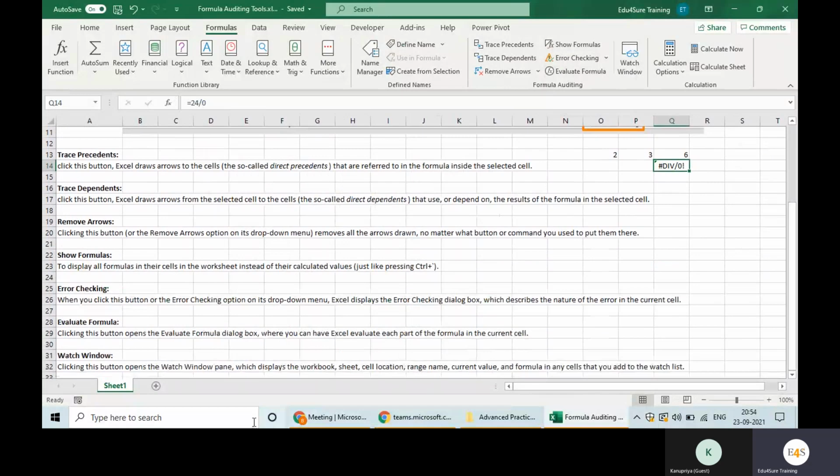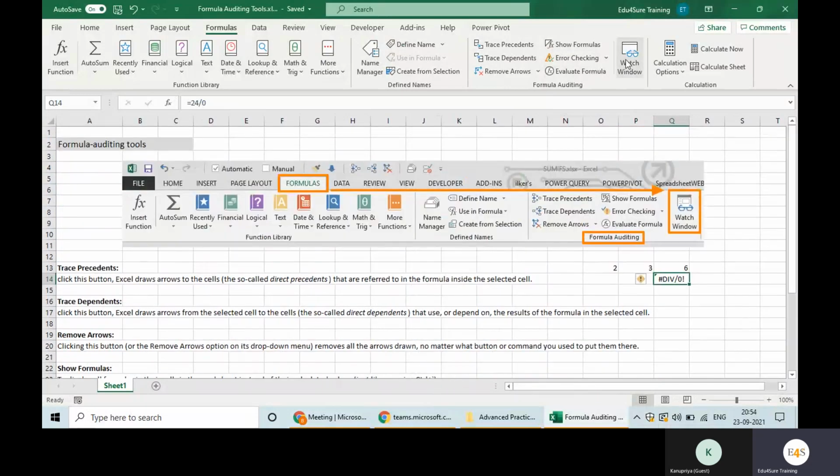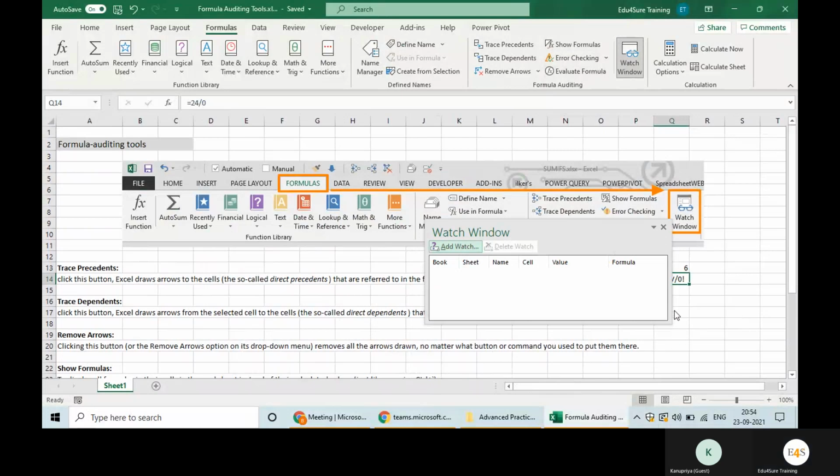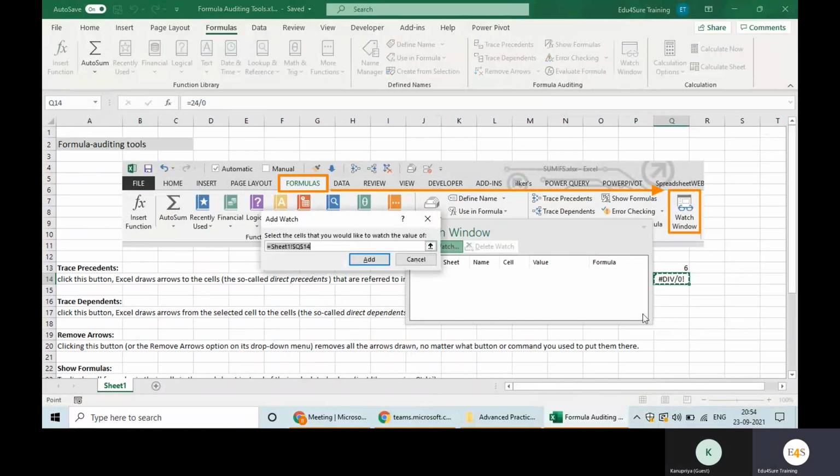Watch window. Clicking this button opens up the watch window pane which displays the workbook, sheet, cell location, range name, current value, formula in the cells that you have to add to watch list. Click on this, click on watch window. It is giving you all that information. Okay. Add to watch. What will happen?